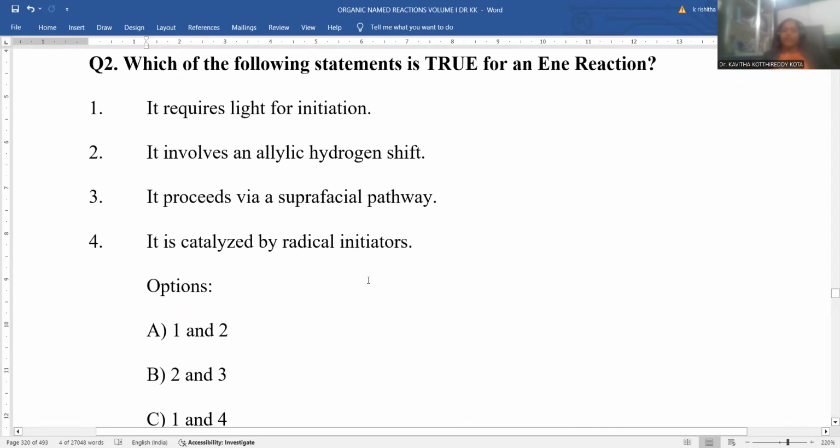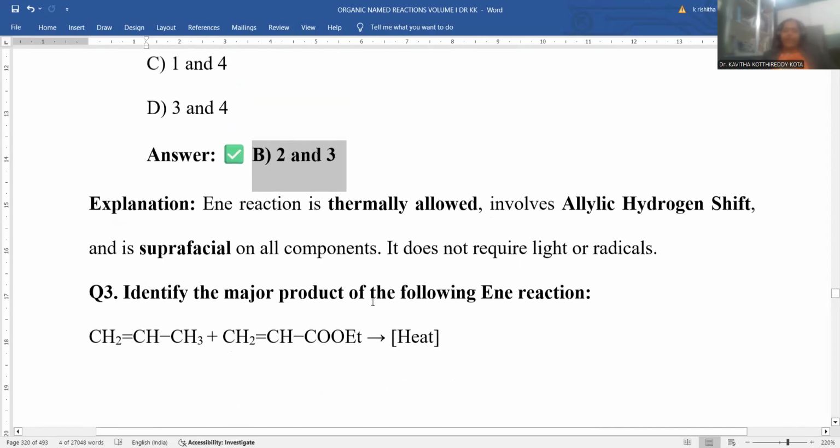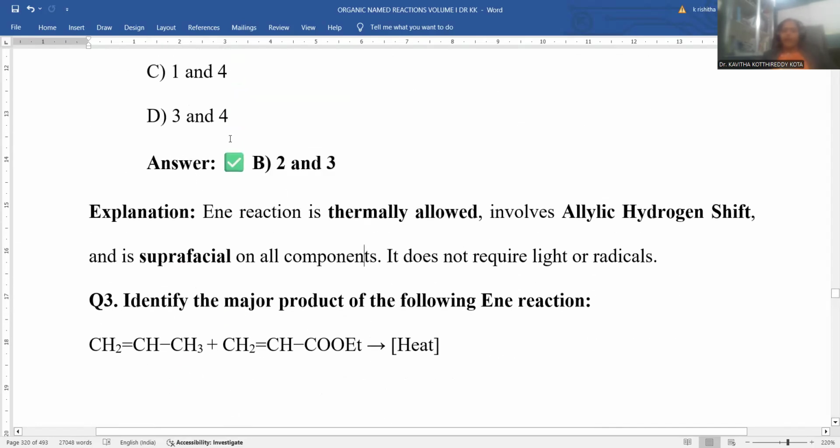Alder-ene reaction true statements. In order to give the explanation regarding this Alder-ene reaction, it is the thermally allowed condition. Allylic hydrogen shift is the mandatory condition over there, and suprafacial components will be removed, and it does not require light or radical conditions. That's the reason why options 2 and 3 are exact answers for this Alder-ene reaction.